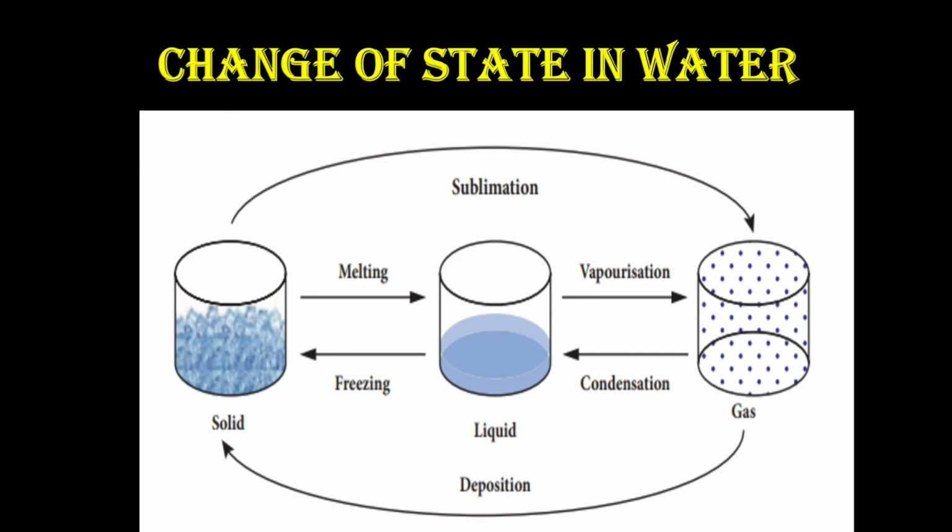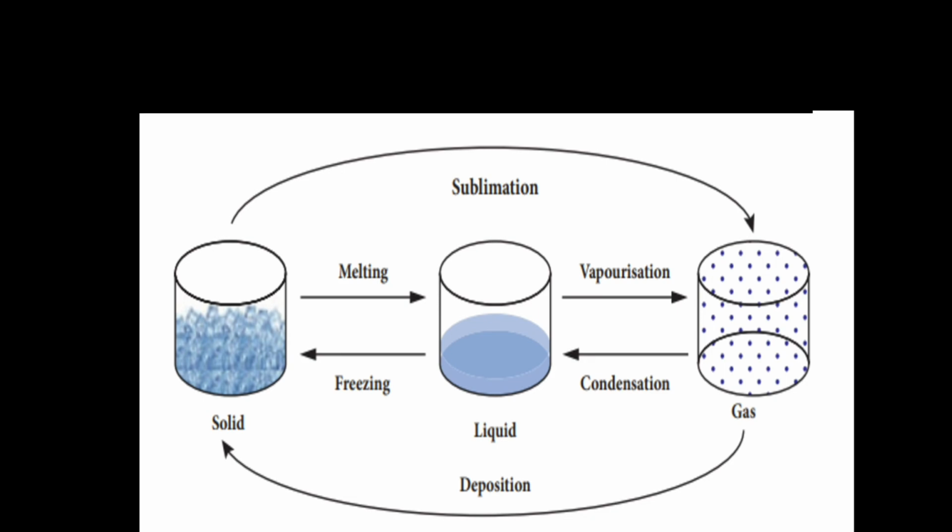So you can see here the change of state in water. First, the change of state from solid to liquid. When heat is supplied to the ice cube, it starts to convert into liquid. That process is called melting.